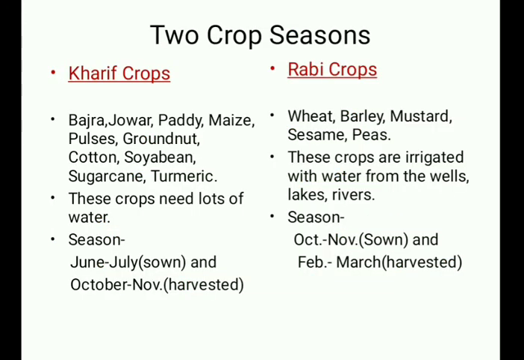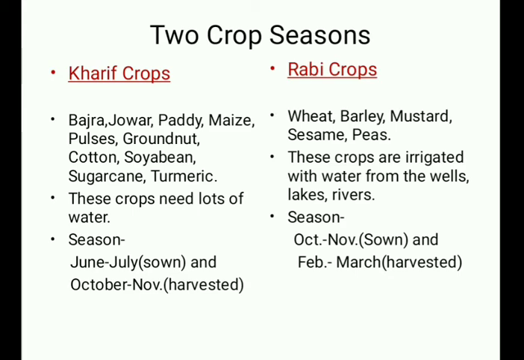Now, mainly we have two types of crops. According to the seasons, we divide the crops into two parts: Kharif crops and Rabi crops. Now Kharif crops. Kharif means autumn. The Kharif season starts with the arrival of monsoon in India. This season is given the name Kharif because its harvest coincides with the autumn season in India.